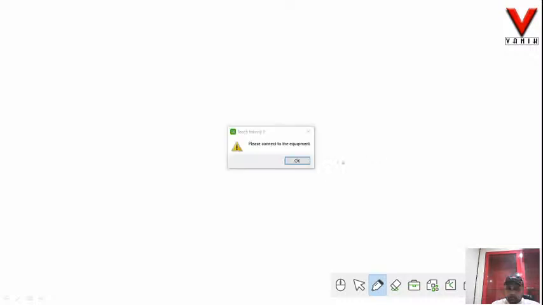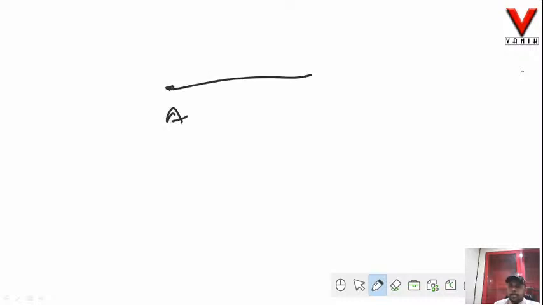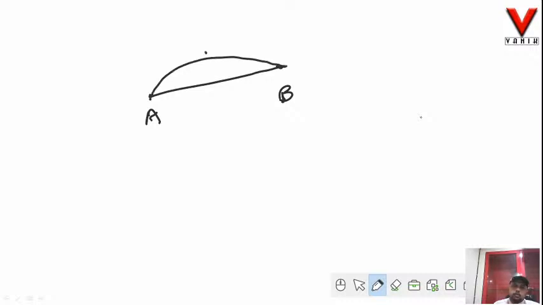So let us see what speed is all about. So this is the point A and this is my destination point B. This is my curvilinear path.